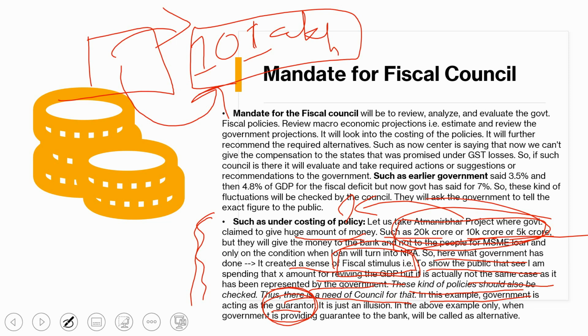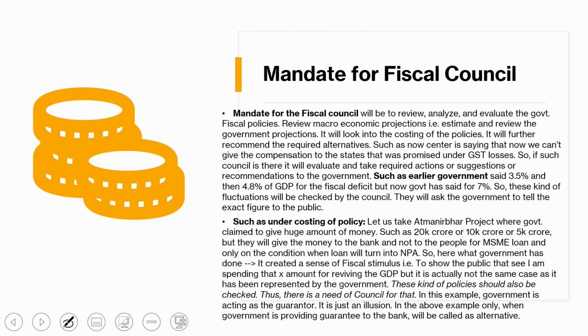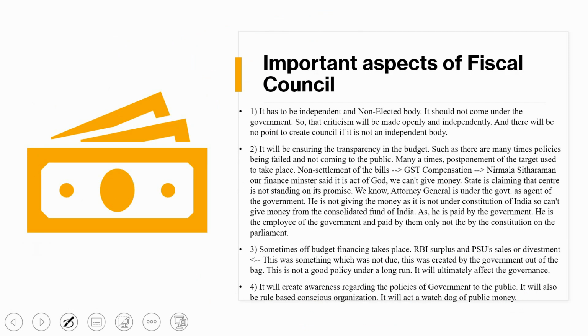So the fiscal council, as I said, will recommend the alternatives. If the fiscal council is there, it will check the policies, and it will further recommend the alternatives. If you see the alternative here, the government acting as a guarantor is an alternative, but you haven't explained the policy in the public domain. It was like a fiscal stimulus, okay. It created just an illusion. In the above example, only when the government is providing a guarantee to the bank will it be called an alternative, as I have said right now, okay. I think you have understood this mandate for the fiscal council, and it will come in the coming future.